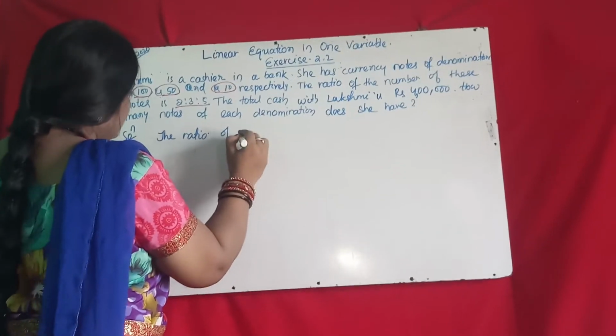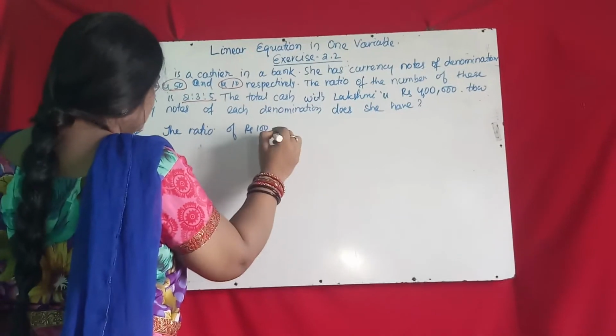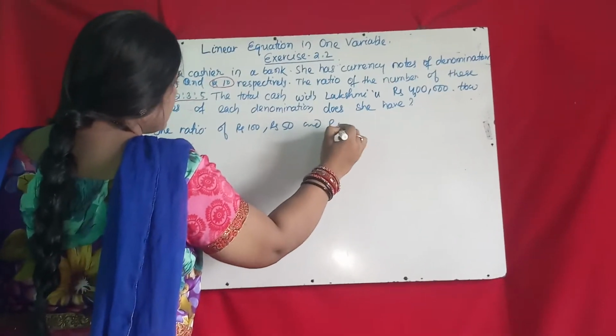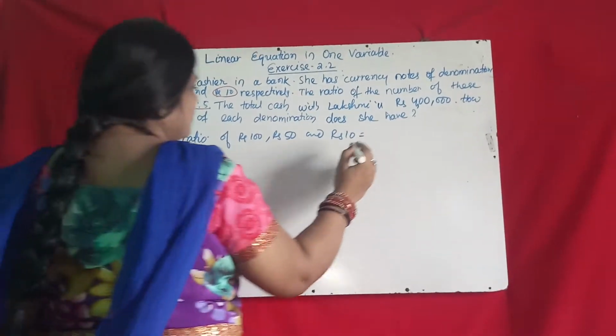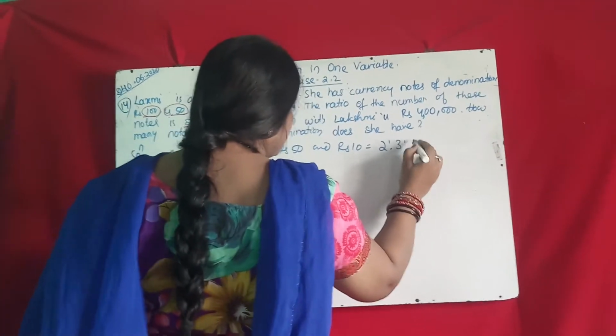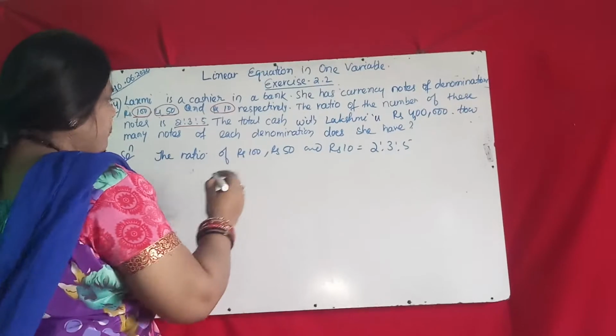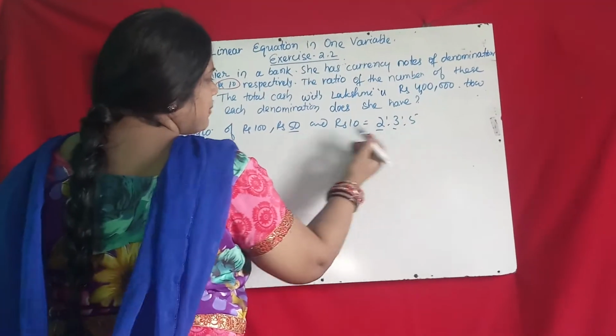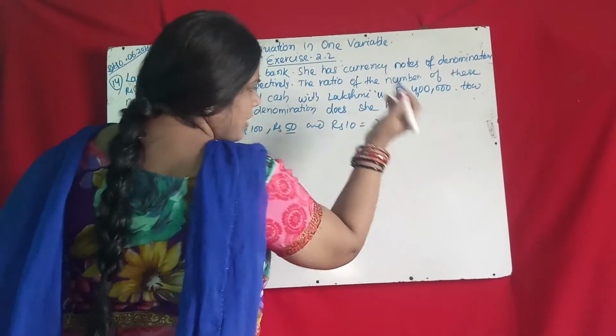of rupees 100, rupees 50 and rupees 10 is equal to 2:3:5. So 100 rupees is 2 parts, 50 rupees is 3 parts, 10 rupees is 5 parts.